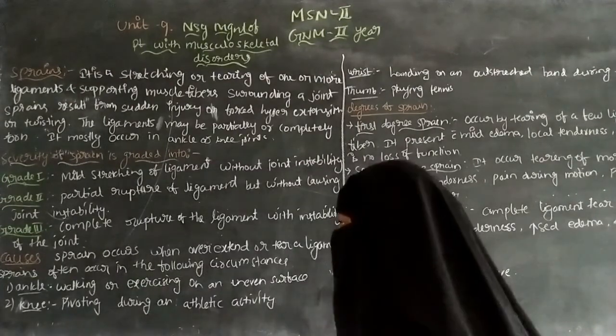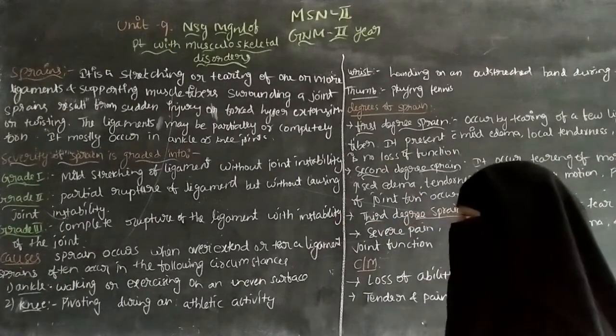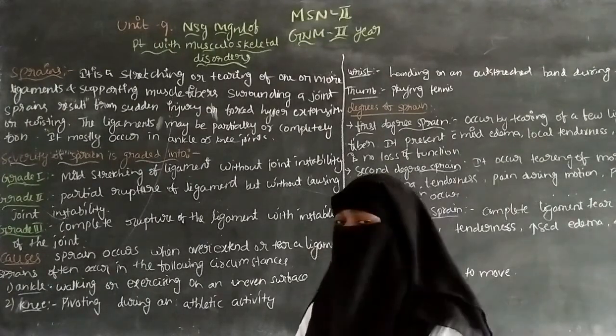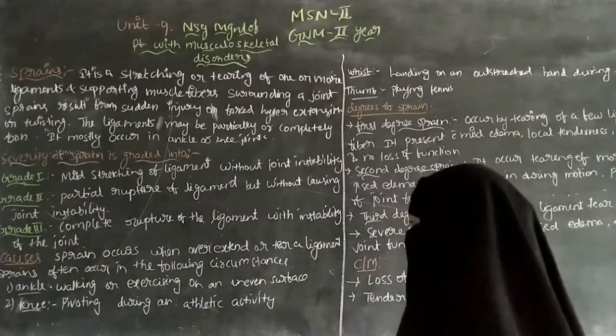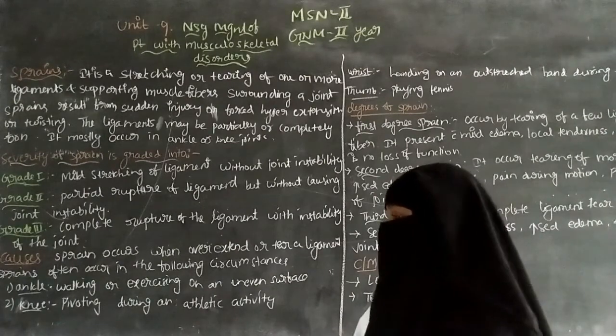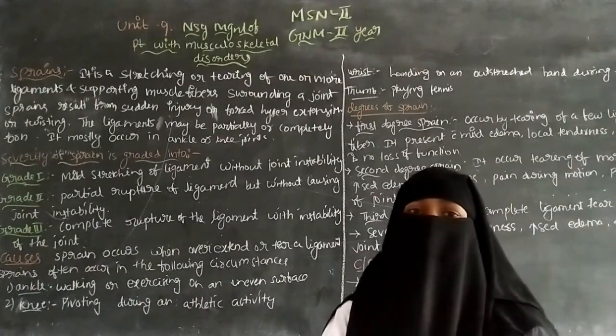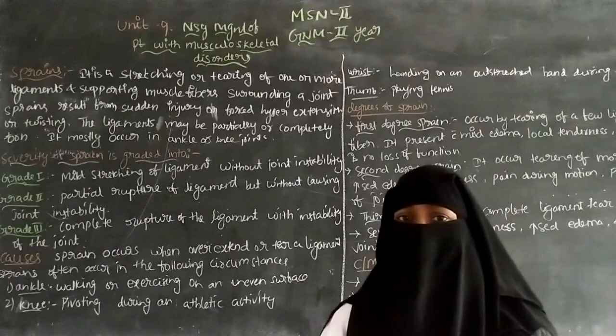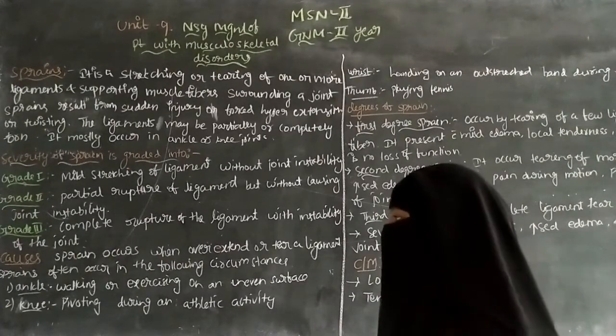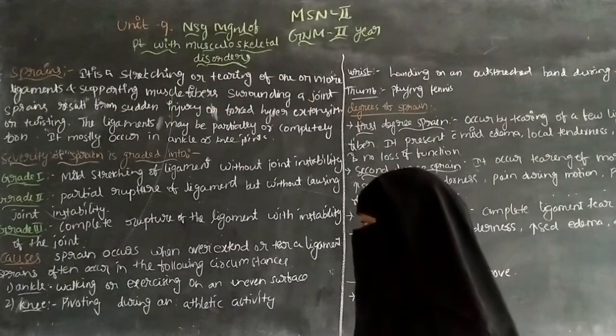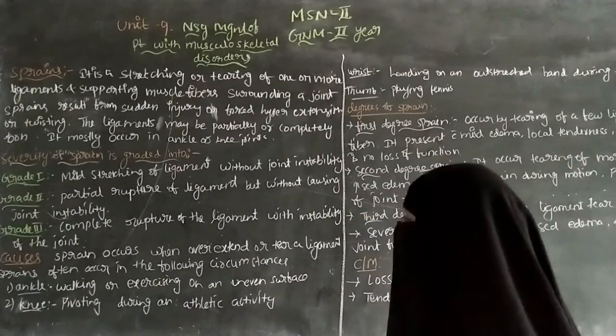So that is about the causes: sprains occur when a ligament is overextended or torn. The causes are mainly overstretching or tearing of the ligaments. It includes ankle sprain, knee, wrist and thumb.